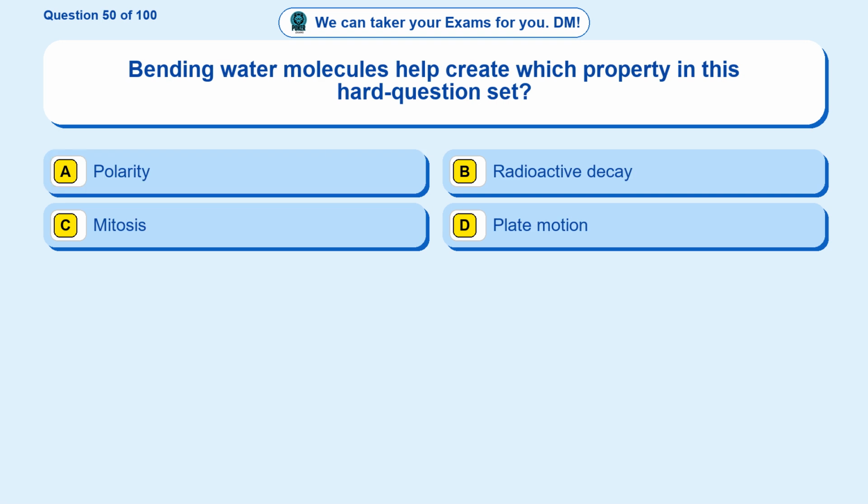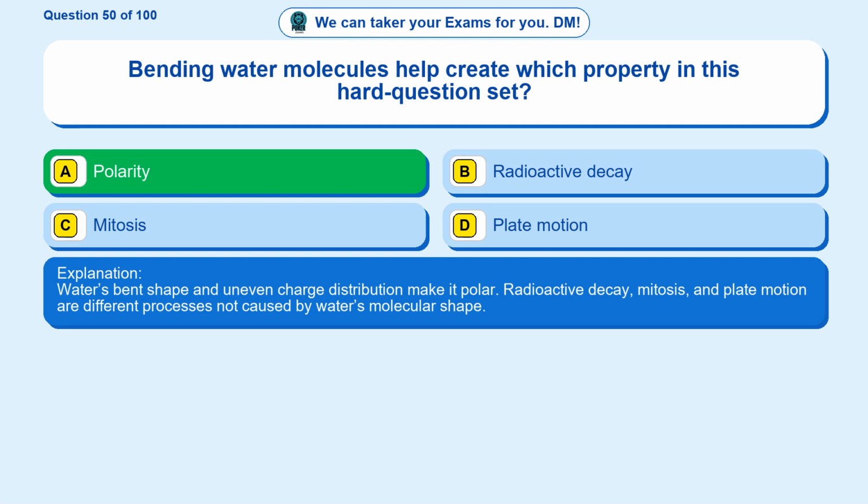Question 50. Bending water molecules help create which property in this hard question set? Option A polarity. Option B radioactive decay. Option C mitosis. Option D plate motion. The correct answer is option A. Polarity. Water's bent shape and uneven charge distribution make it polar. Radioactive decay, mitosis, and plate motion are different processes not caused by water's molecular shape.